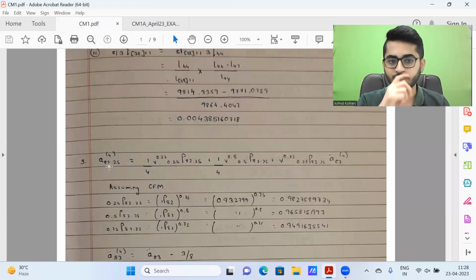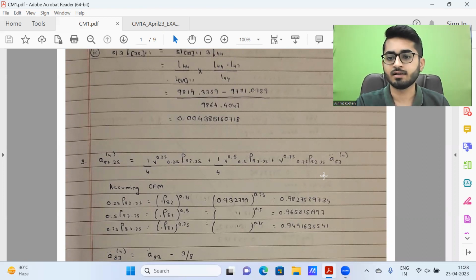So what I'm trying to do is, we have an annuity payable in arrear to a life aged 82.25, and these are quarterly cash flows. So the first cash flow will be at 82.5, then 82.75, and so on. My target is to get this age to an integer, because that's how I'll get the values from the tables easily. So this is the first cash flow at 82.5. This is the second cash flow at 82.75. And then I go and stand at age 83. From there, another cash flow is there at 83, then 83.25, and so on.